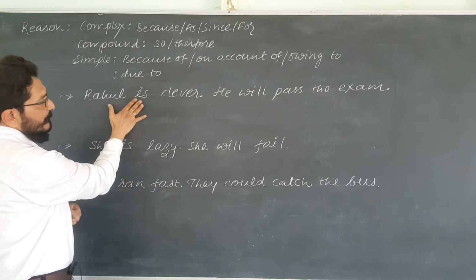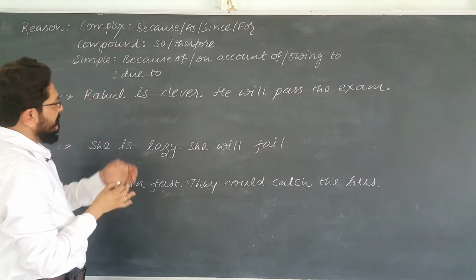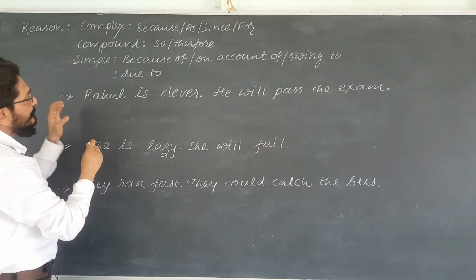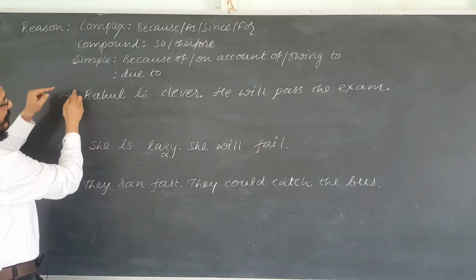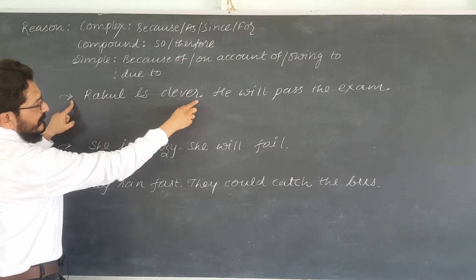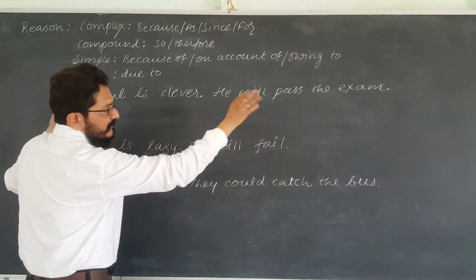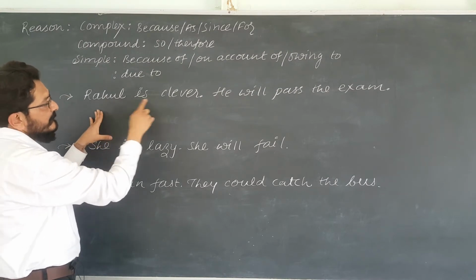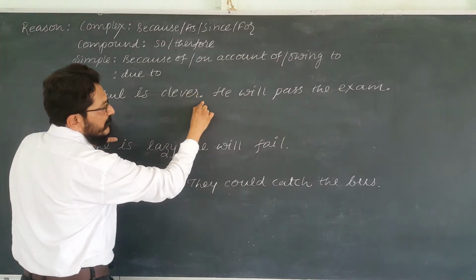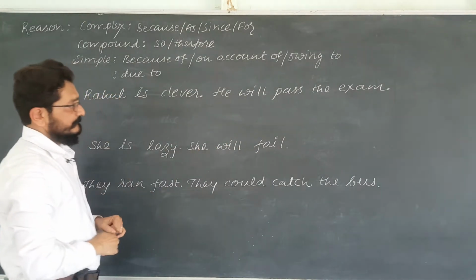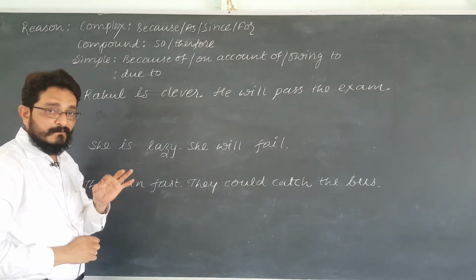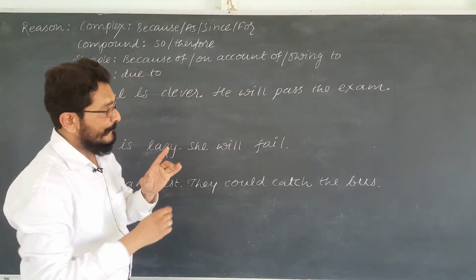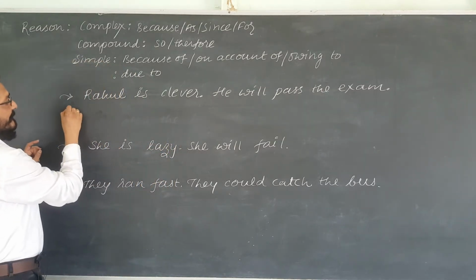Now see, Rahul is clever, he will pass the exam. This is reason, this is result. Suppose you want to use because, the sentence will be: because Rahul is clever, comma, he will pass the exam. But suppose you want to make the two sentences compound: Rahul is clever, so he will pass the exam. Now, we want to make two sentences simple. What should I write?